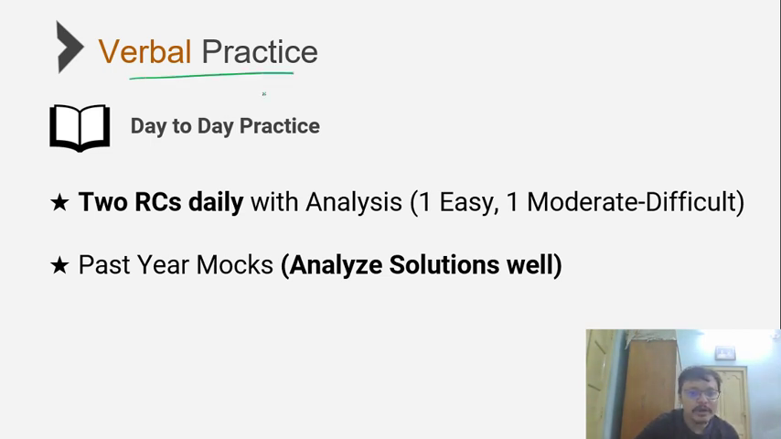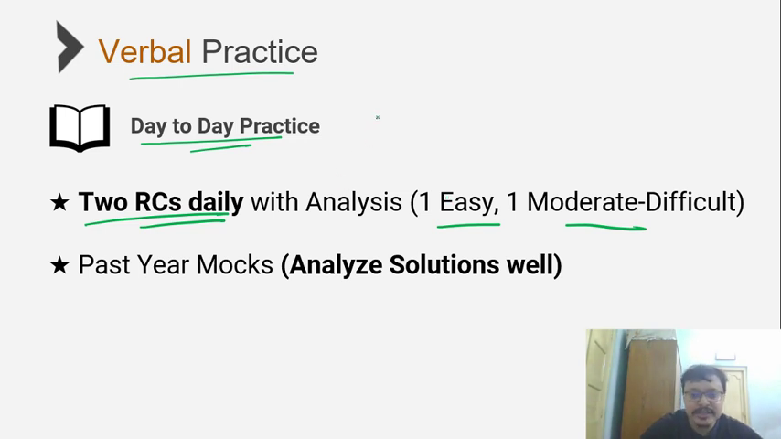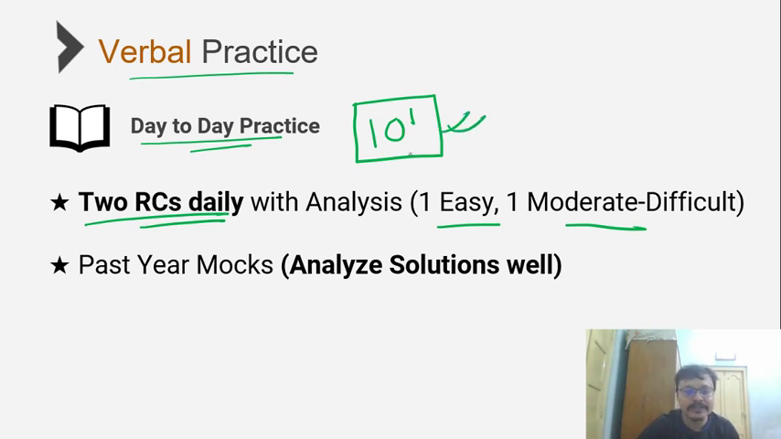The next thing is, what do you practice on a day-to-day basis as far as VARC is concerned? So 2 RCs daily is a must, with analysis, one being on the easier side, one being on the moderate to difficult side. But when you're giving an RC, make sure that you're giving yourself exactly 10 minutes to go through the passage, go through the questions and solve it. In 10 minutes, you should have been done with solving the entire RC. After you're done with 10 minutes of solving the RC, 10 more minutes of analysis. So 10 minutes of solving, 10 minutes of analysis of each RC is what you need.